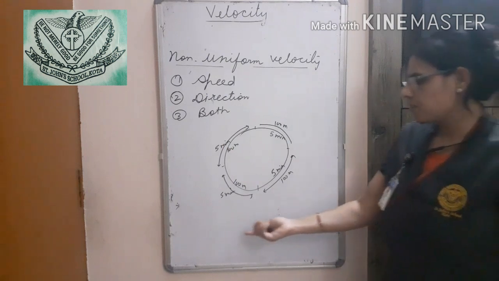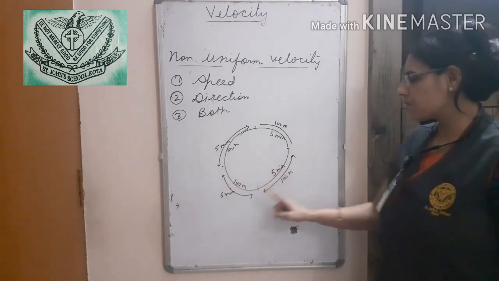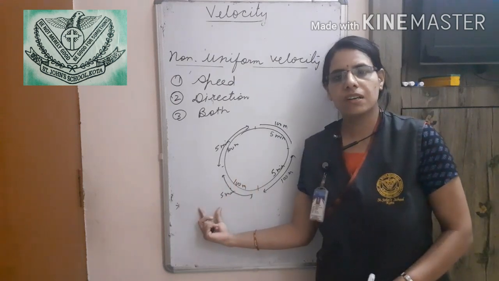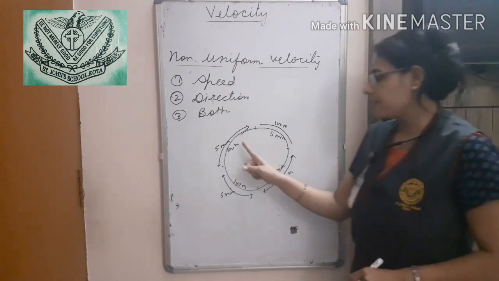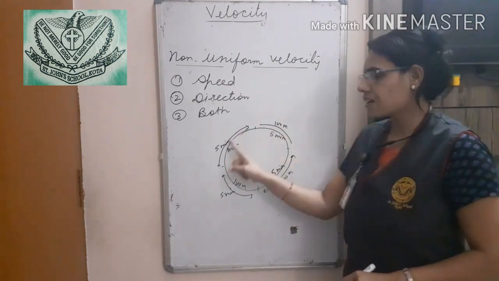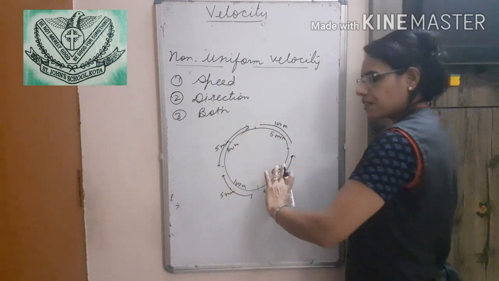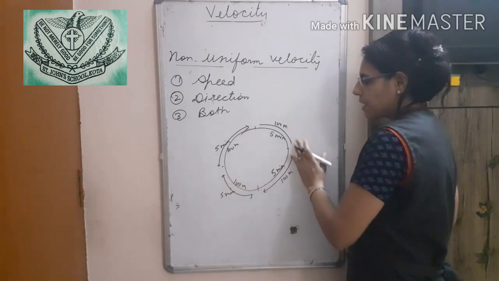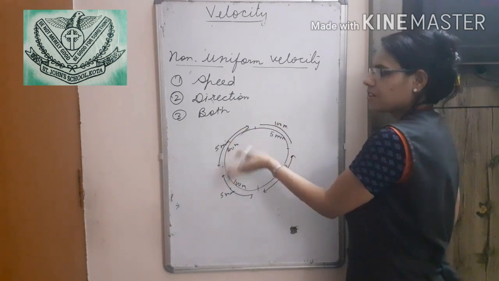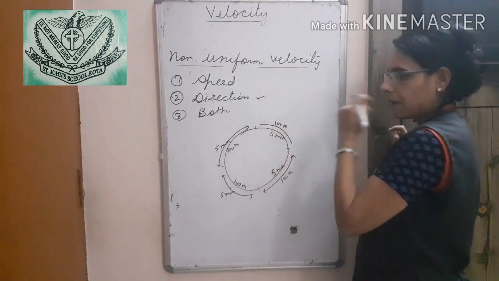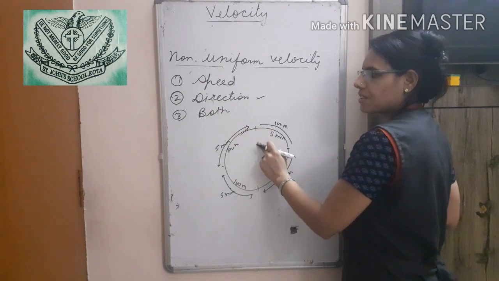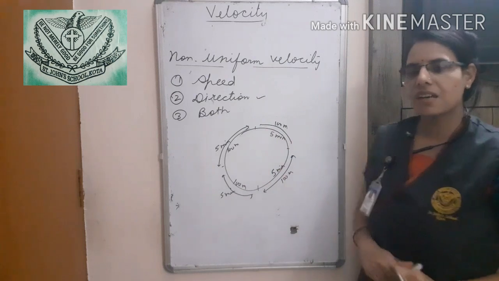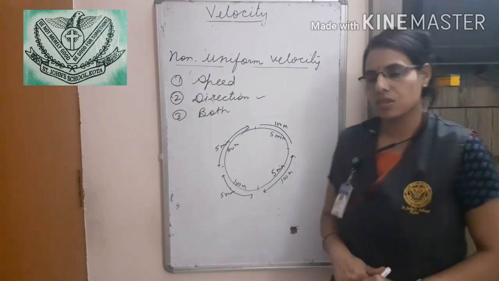In this condition, we can see the speed is constant. Equal distance is covered in equal intervals of time, but its direction is changing continuously. When the person is moving around the circle, the direction changes continuously, so the second rule is followed. Speed is constant, but direction is changed. So again, it is an example of non-uniform velocity.